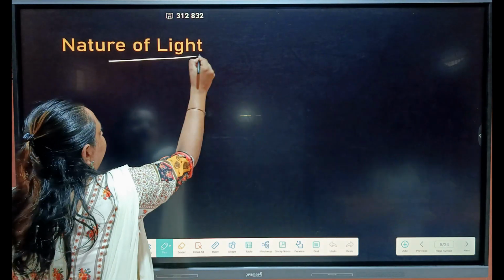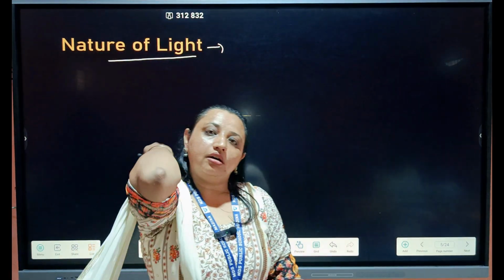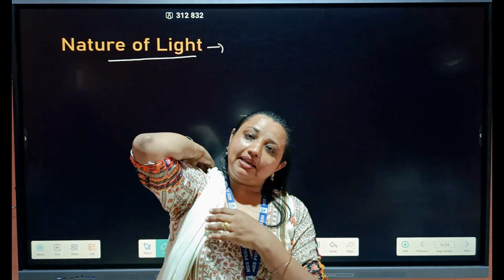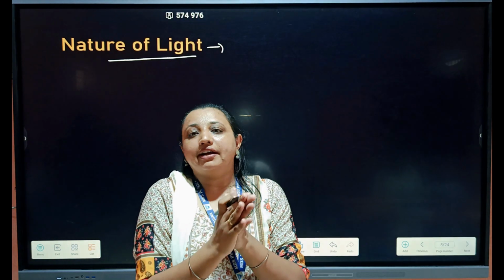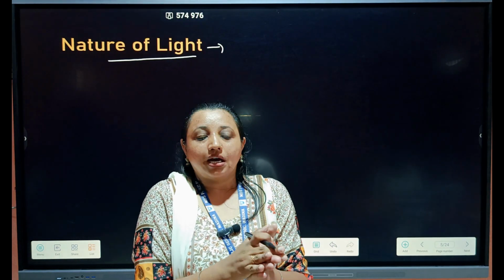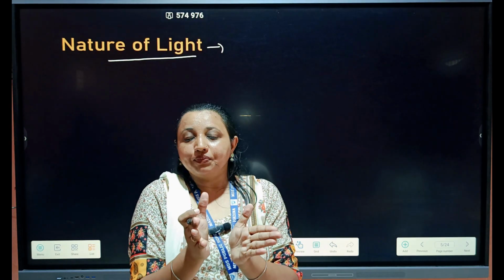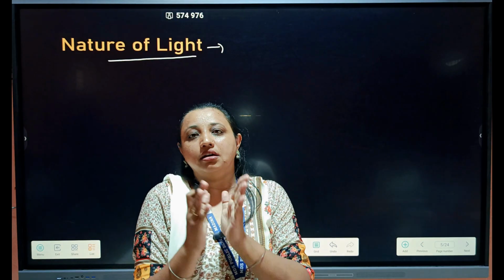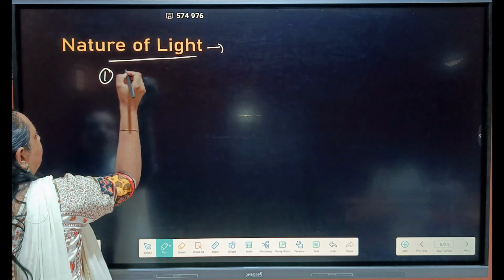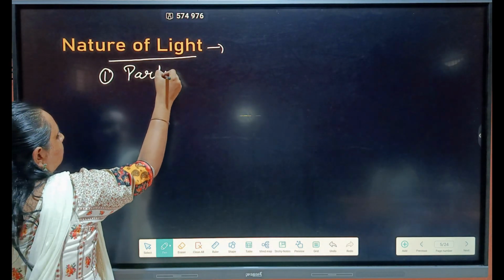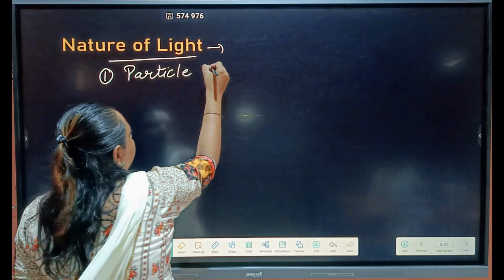Next, nature of light. What kind of nature does the light have? There are many scientists who had confusion about what kind of nature the light has. Earlier than de Broglie, there was confusion whether the light has a wave nature or a particle nature. So light has two natures. Number one, particle nature.